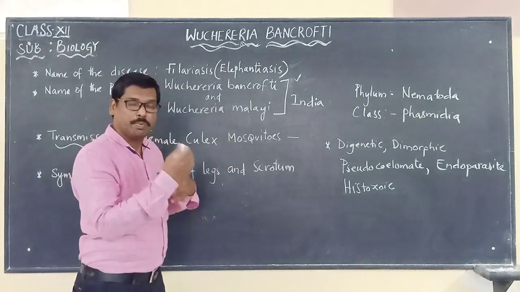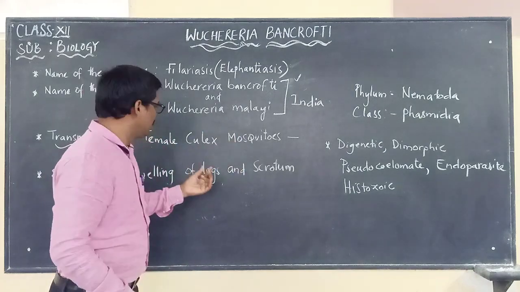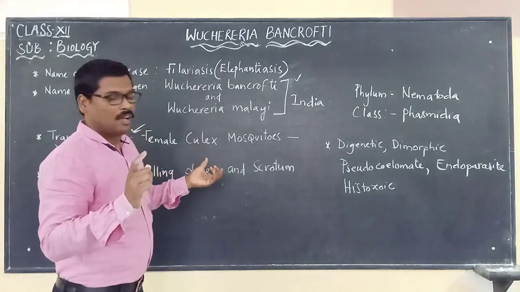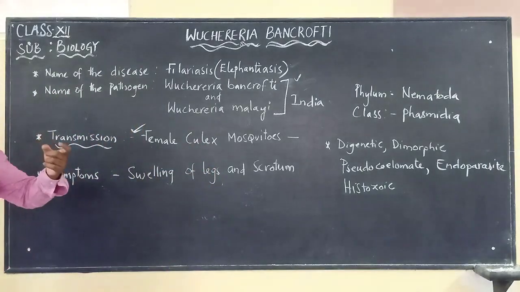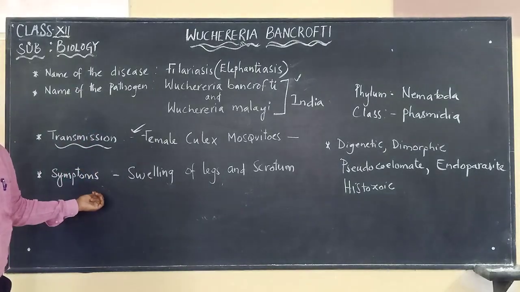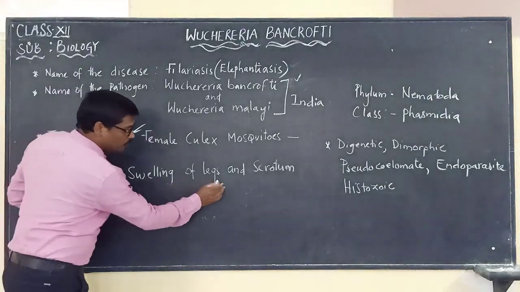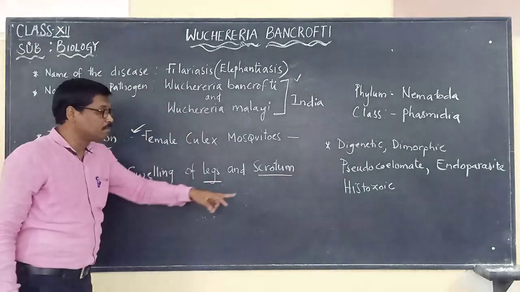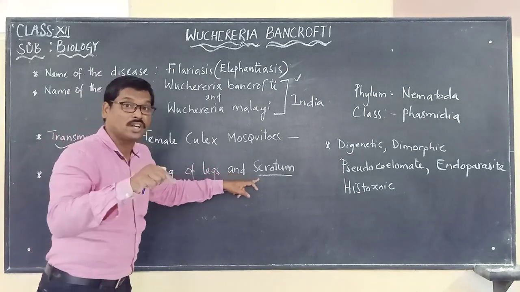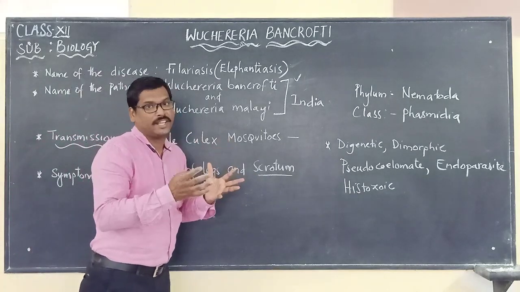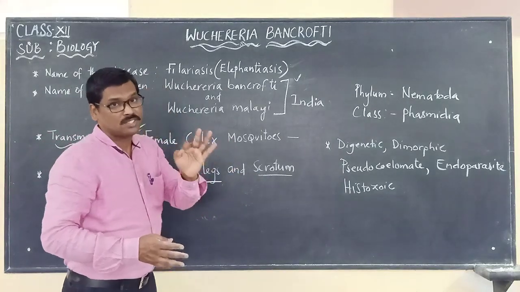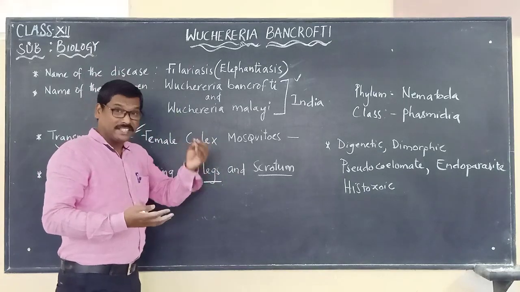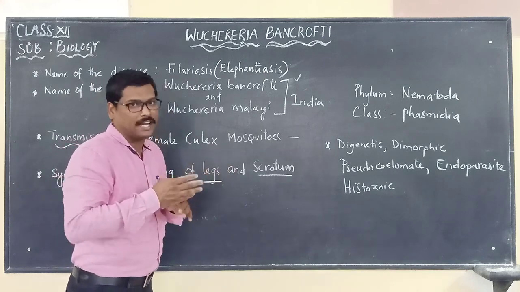And this disease is spread from one person to another by female Culex mosquitoes, which were discovered by Sir Patrick Manson. And the last one, what are the symptoms of this disease? As we already said, there will be swelling of legs and scrotum. In males, the scrotum along with the legs will be swelling. Please remember, manifestation of this disease will be seen in the later part of life, not immediately. But the infection may be caused during childhood.